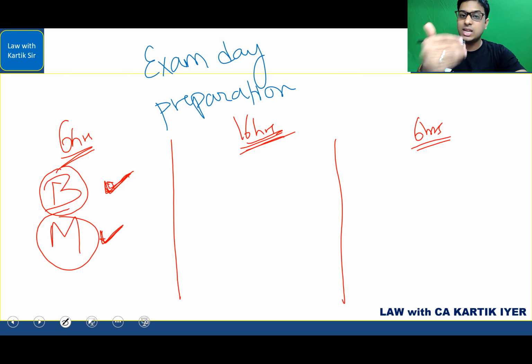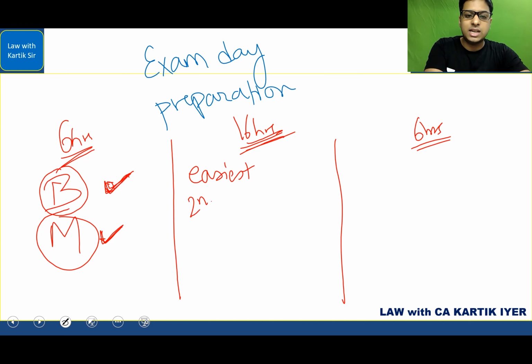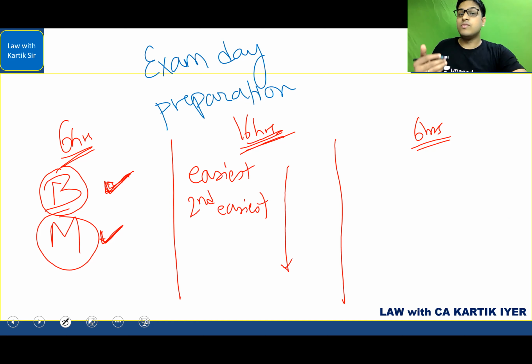The chapter that you find the easiest, then your second easiest, third easiest, fourth, then a little bit more difficult, more difficult, the most difficult chapter. In that order, you need to take this, take this, take this. So go from your easiest to the most difficult one. Why do I say so?